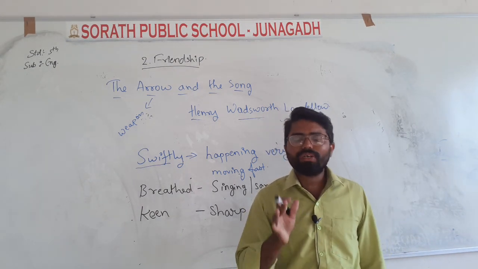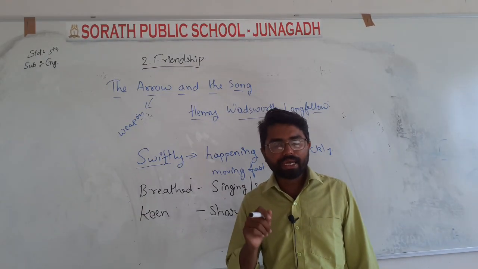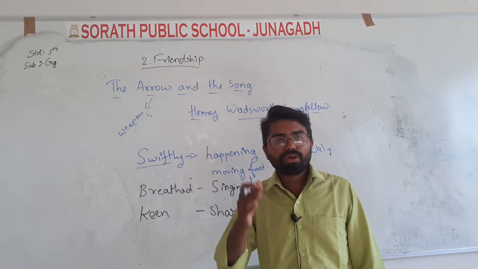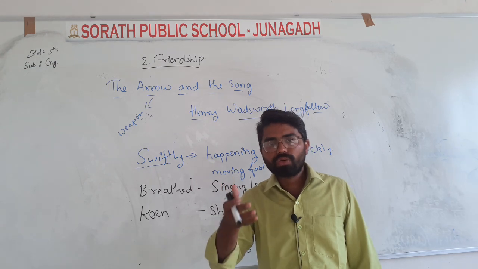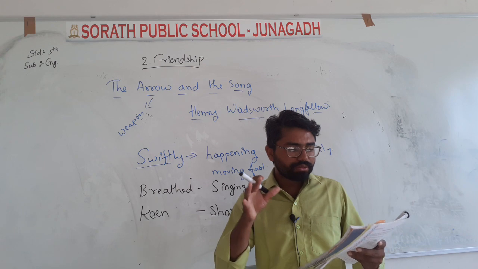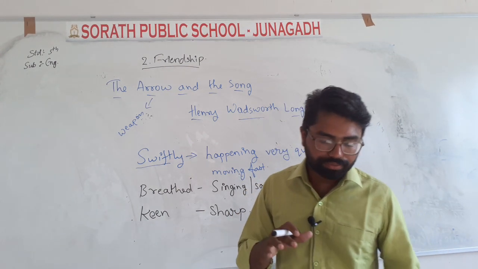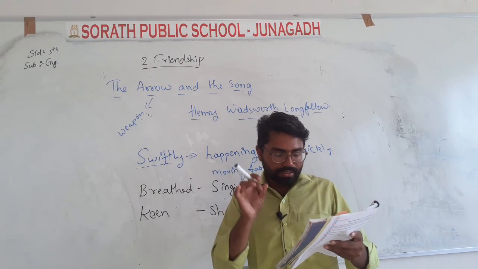Mainly in the first stanza it is talked about the arrow that he shot into the air. It flew swiftly, but where it fell was not known by the poet, and he could not follow the flight of the arrow. So this was talked about in the first stanza.